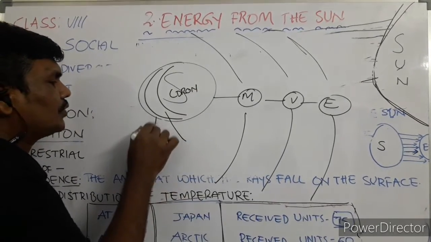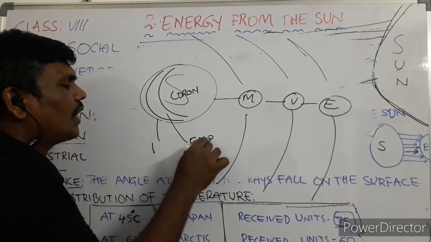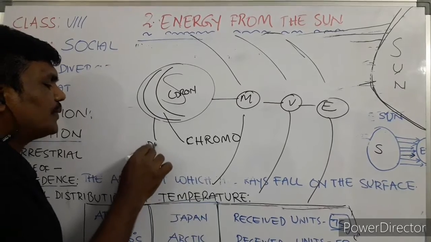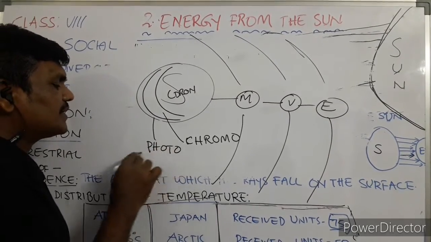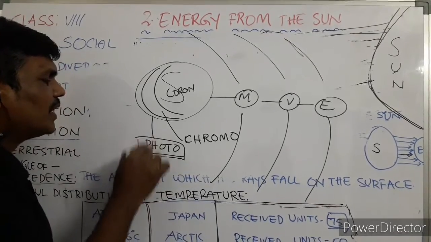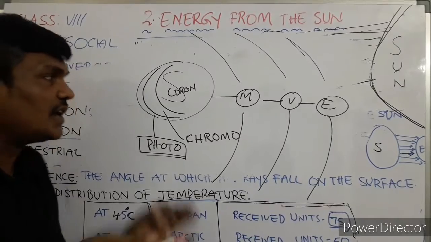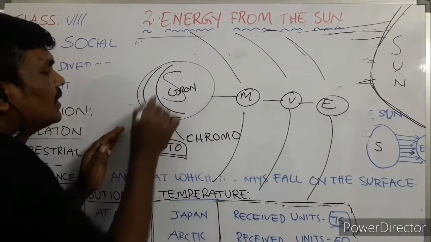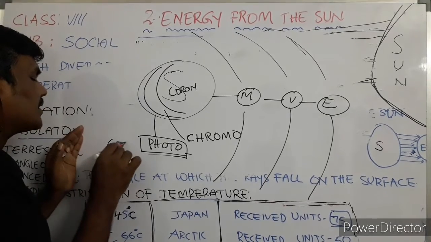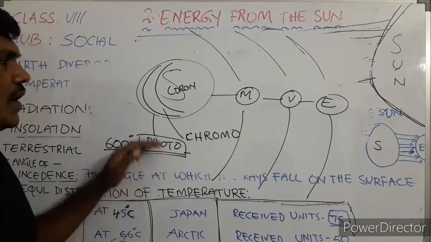Next one is the chromosphere, and the next one is the photosphere. This is just extra information for you. The photosphere is the topmost layer, the surface, the first layer of the sun. What is the temperature of the photosphere? Oh my God, 6000 degrees temperature is there in the photosphere.